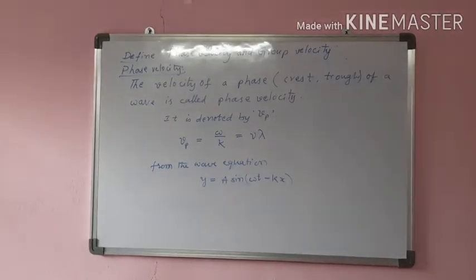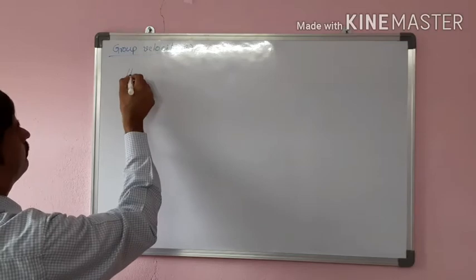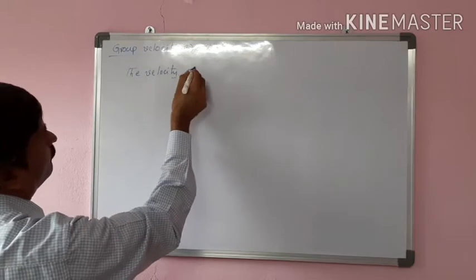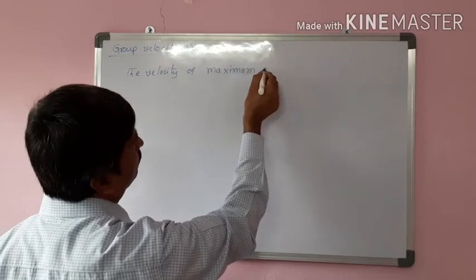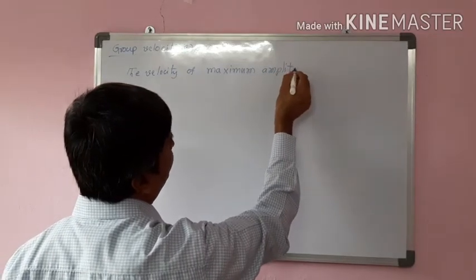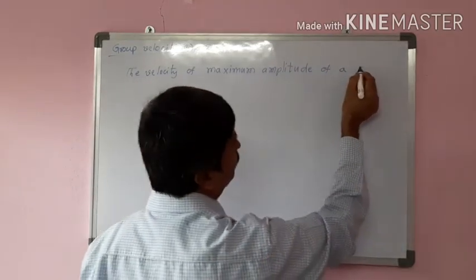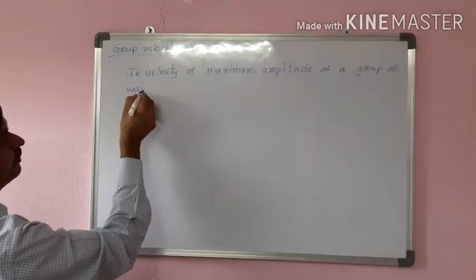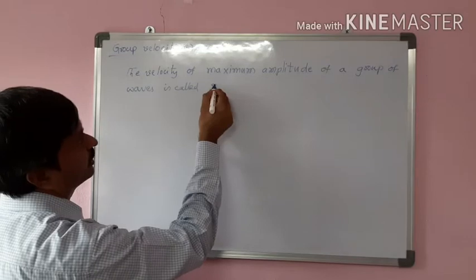Clear? Now, let us define group velocity. Group velocity: the velocity of maximum amplitude of a group of waves is called group velocity.